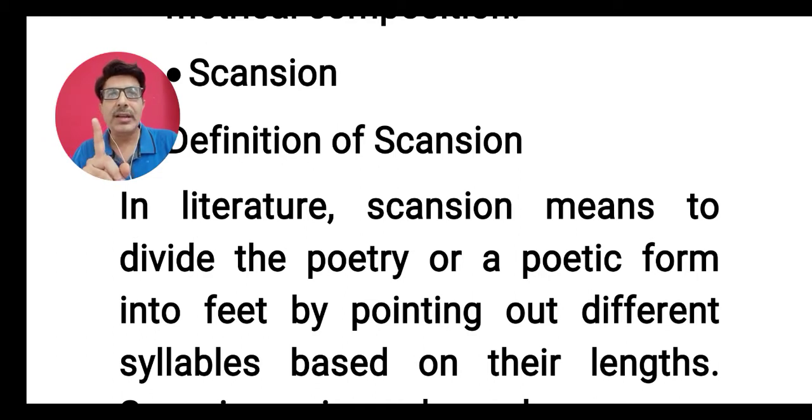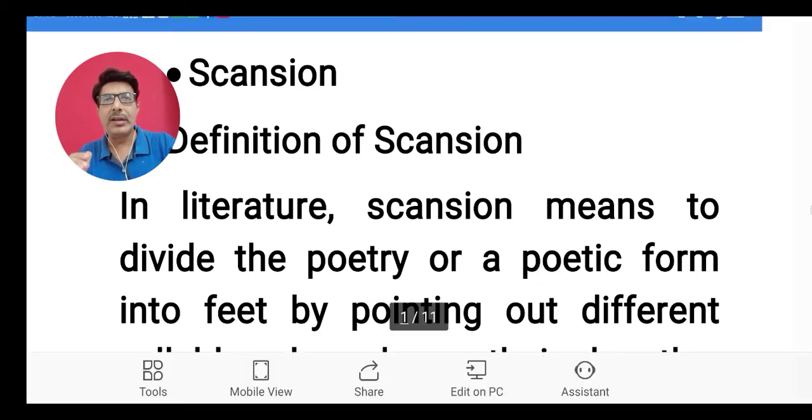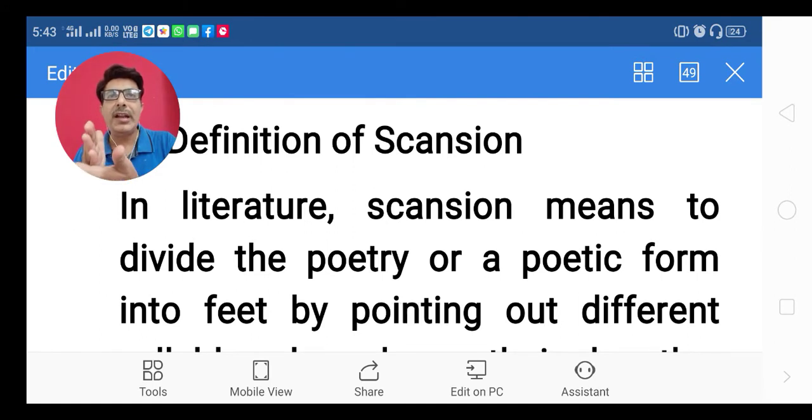The syllable is the smallest unit in prosody. When you want to examine the rhythm of the line or the rhythm of the word, you need to divide the words into different syllables. There are some words which are monosyllabic, that means one syllable only. Say for example, go, do, way, come.